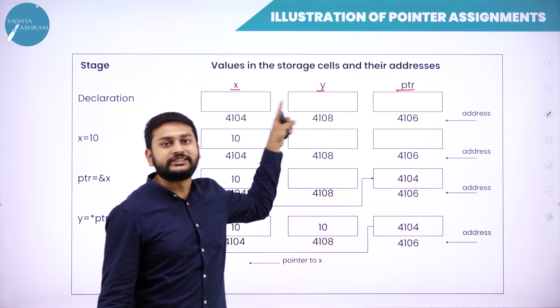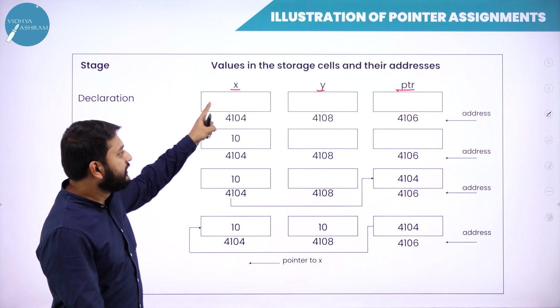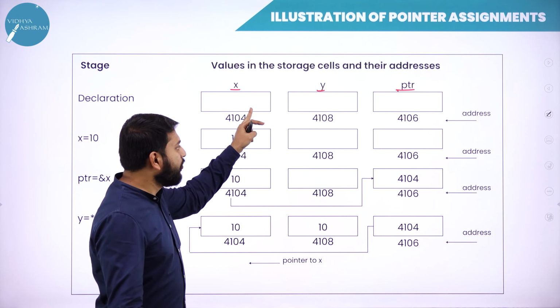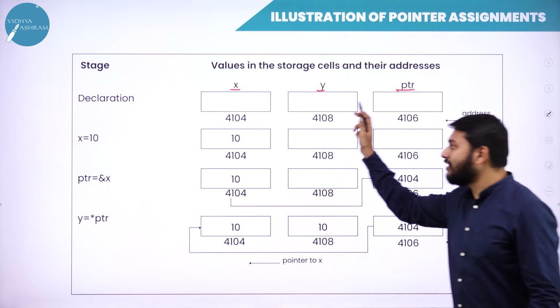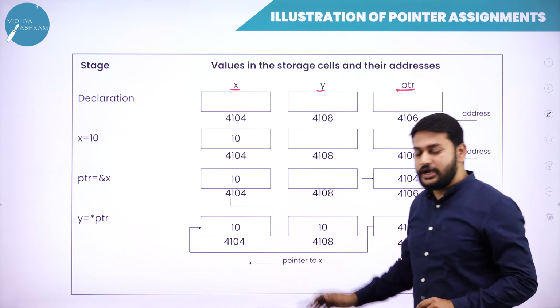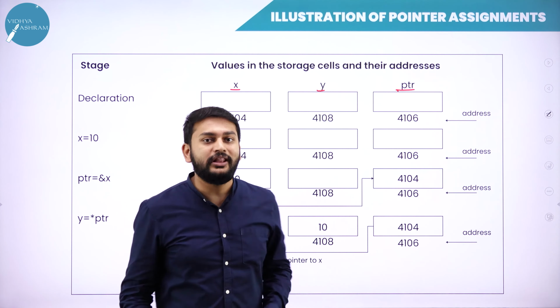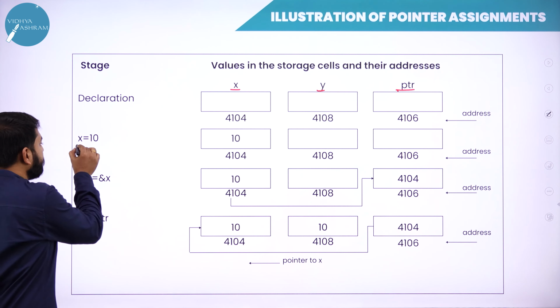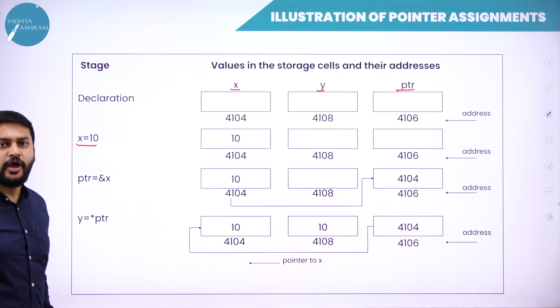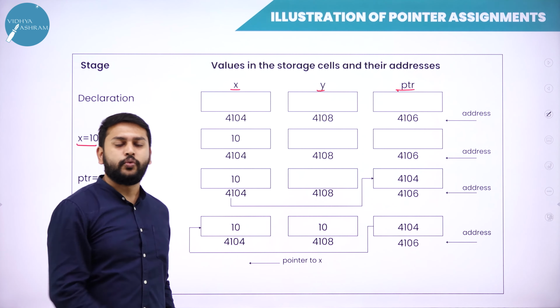For all these variables, the memory is allocated. That is what this box is indicating. As of now, all these memory locations are empty. Whatever memory you have allocated for these variables is empty. So guys, let me start with the first step. What is my first step? I will assign 10 to x.